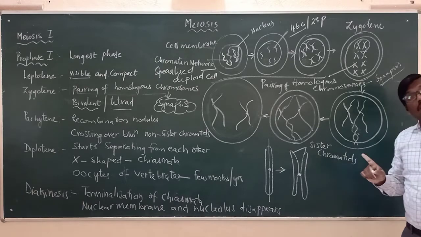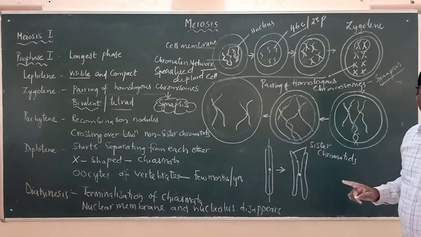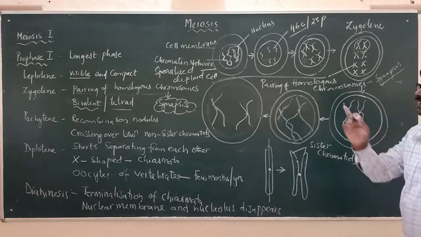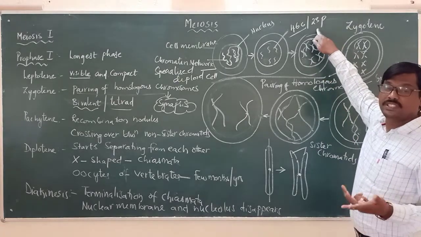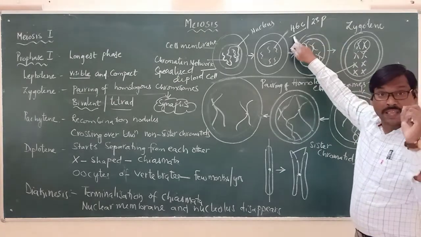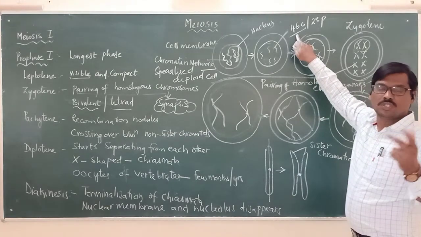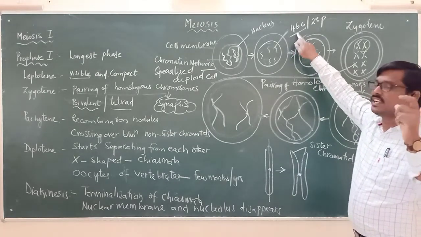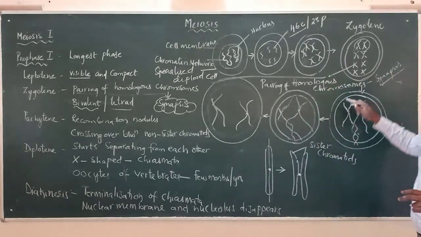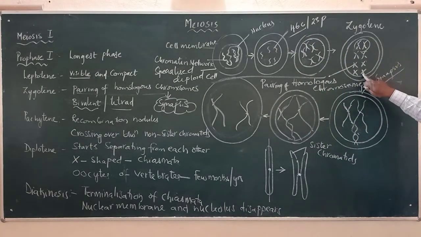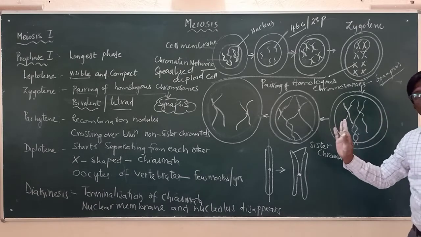Pairing will be seen in all 23 pairs, that is, in all 46 chromosomes. I am taking only one pair to understand this topic, but what we learn from it applies to all the other chromosomes.